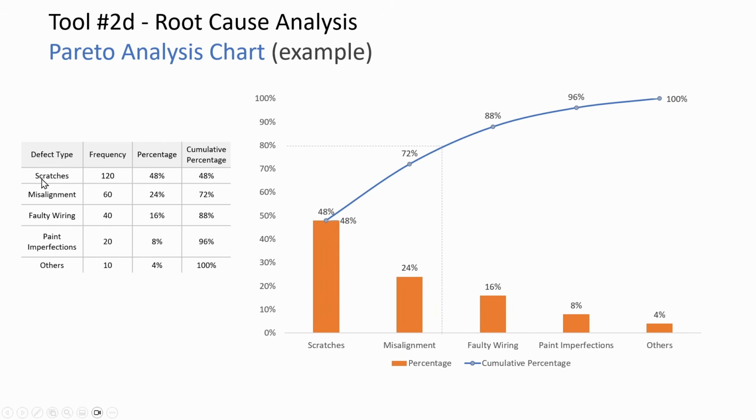Here we have 5 items related to car repairs. You can see that 48% are scratch related complaints, then 24% are misalignment issues, and then the rest of them are faulty wiring, paint related issues and any other issues. Once we plot this data, we can see that just scratches and misalignments contribute to 72% of complaints, which means we really need to focus on working on these two aspects, and we can deprioritize these lesser categories.